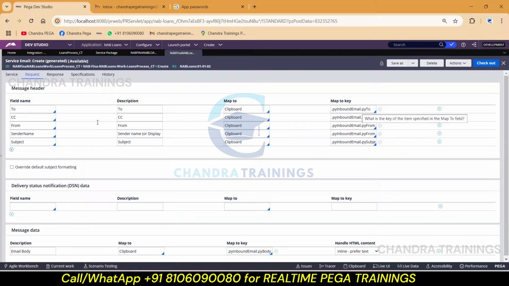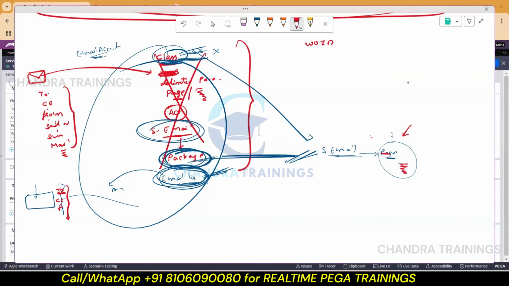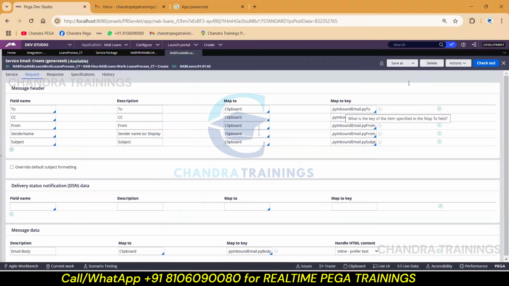So when we're working with the file listener, we created a page in our class itself, maybe the work class or integration class. And the properties, whatever will be there, those are mapped. After parsing, mapping is happening. But now, whenever this service email is created, it is already having a page with the name called py inbound email.